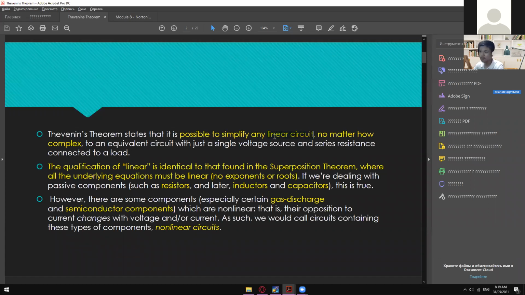Okay. So what are linear circuits? So when I say linear, there should be no exponents or roots in that circuit. Okay. And it only contains components like resistors, inductors, and capacitors. And then that is more likely non-linear already. So for example, we have gas discharge and semiconductor components. Those are already non-linear components.